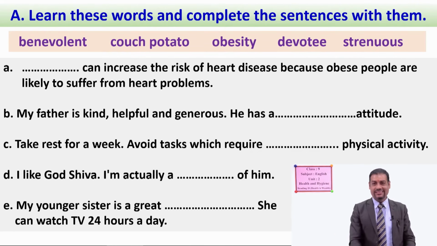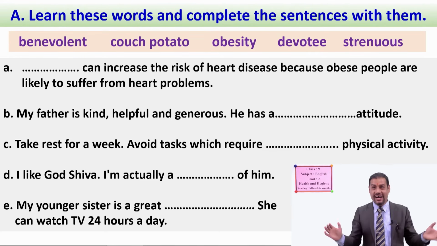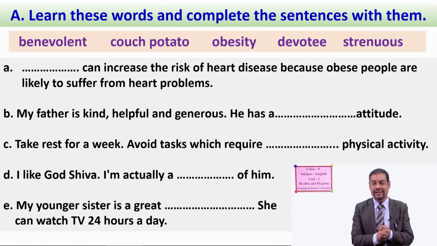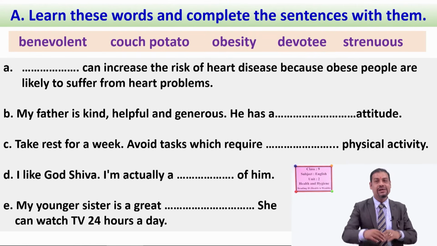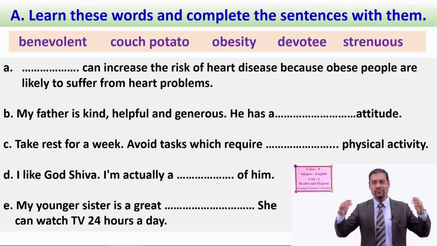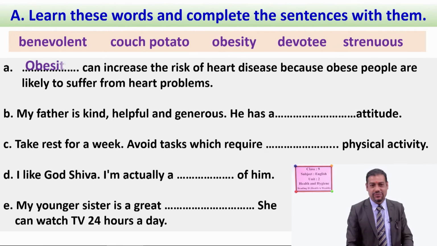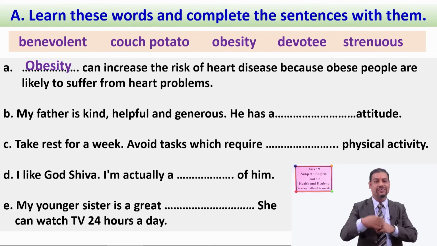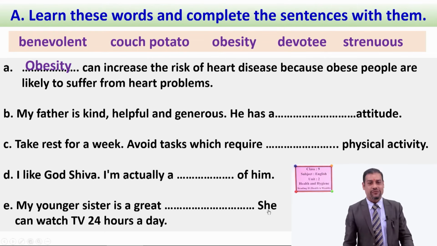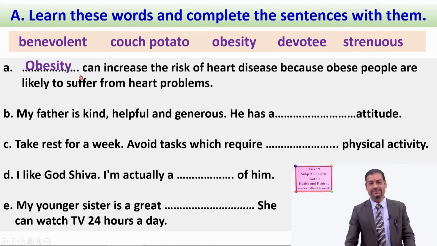Now you can check with me whether you are right or wrong. And if you are right, you clap yourself, okay? If you are wrong, don't worry. You can correct with me because we learn by making mistakes. So your answer should be obesity. So are you right or wrong? If you are right, clap for yourself. If you are wrong, no problem. Next time you will do it correctly, okay? Your first answer should be obesity.